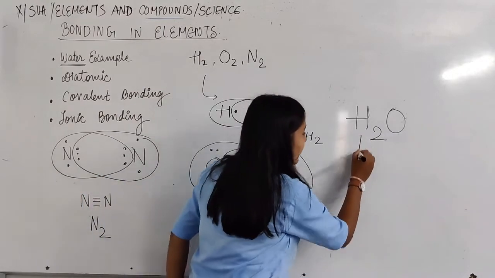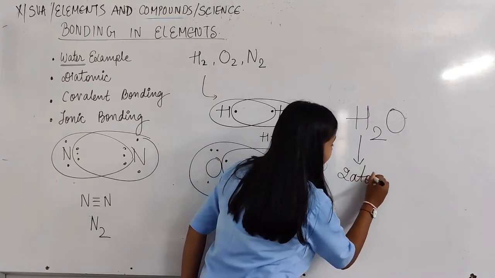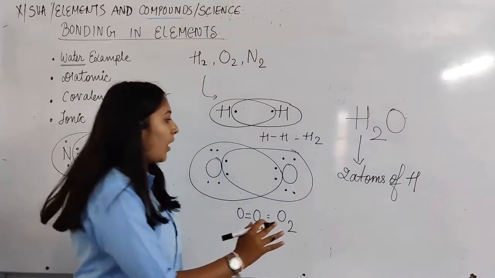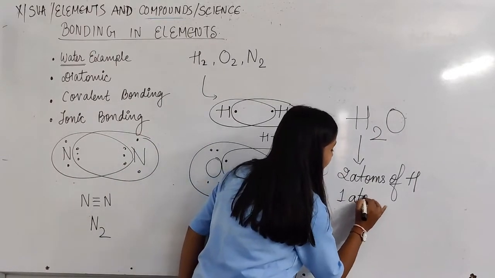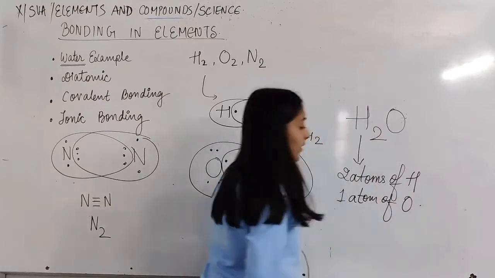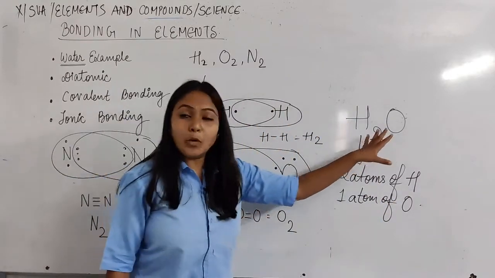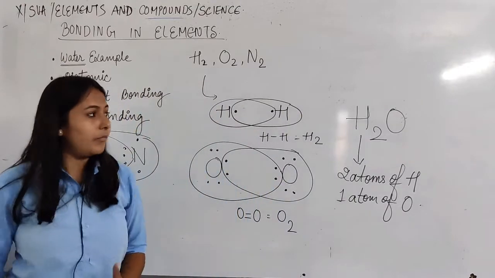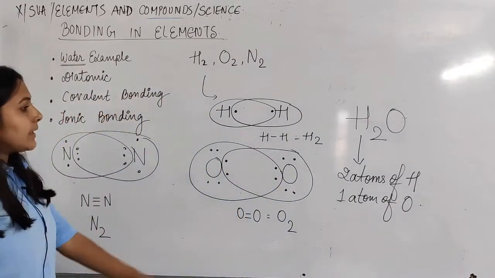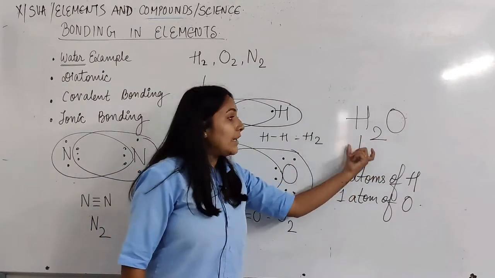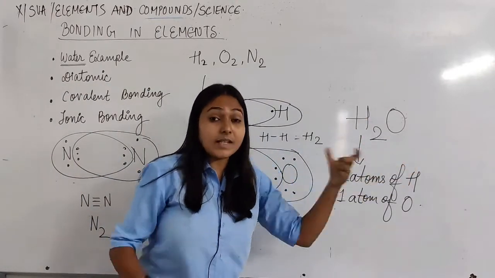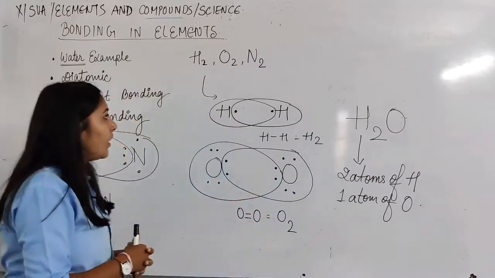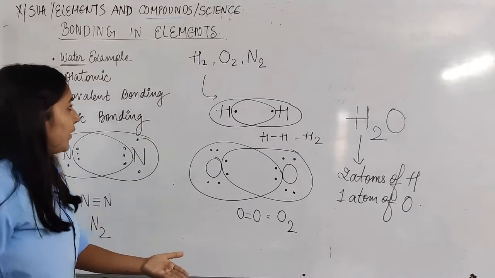That means 2 atoms of hydrogen combined with 1 atom of oxygen. This 2:1 composition will remain the same wherever you go. So hydrogen is combining with oxygen, making a bond between these atoms. Now let us see how it makes a bond.